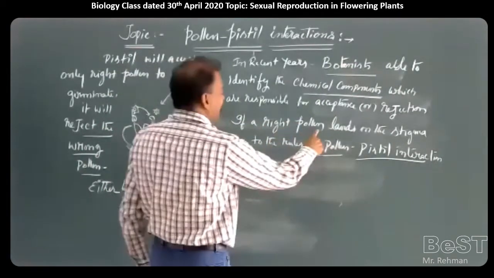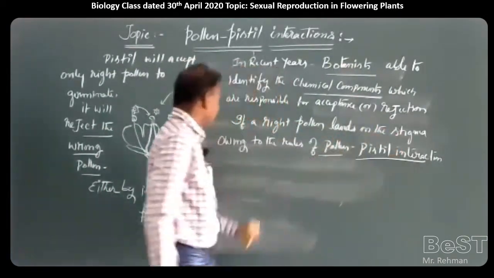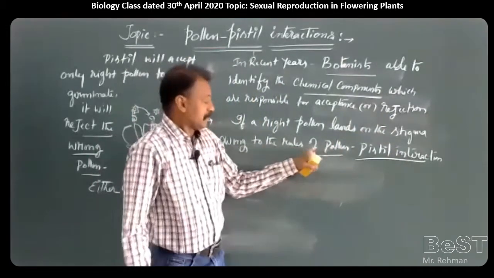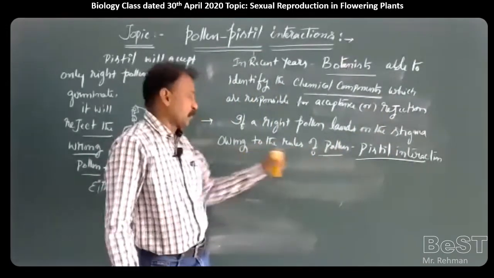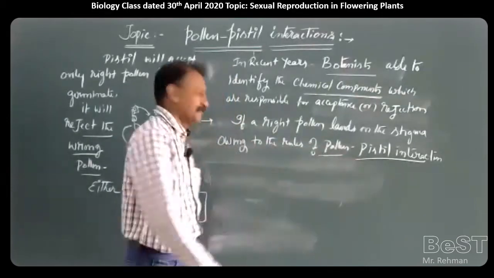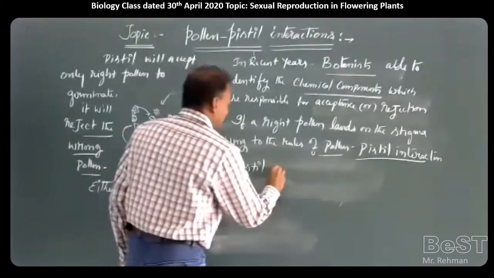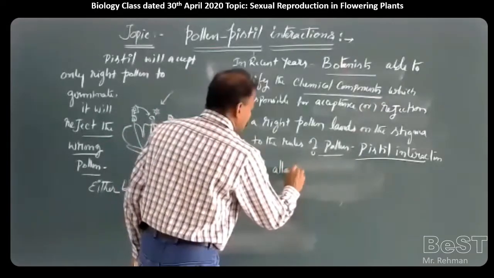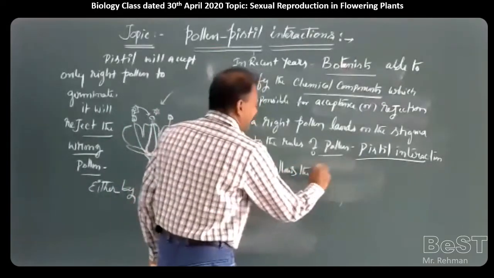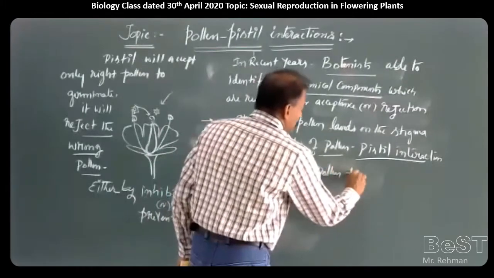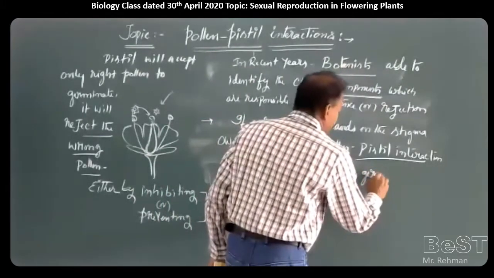If a right pollen lands on the stigma, owing to the rules of pollen-pistil interaction, the pistil allows the pollen to germinate.